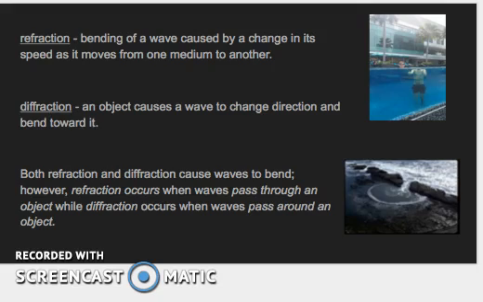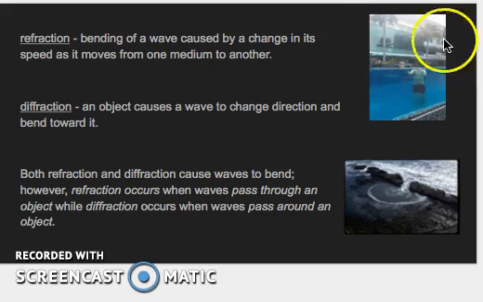Next up, we've got some more behaviors of waves. We have refraction, which is the bending of a wave caused by a change in its speed as it moves from one medium to another. And we have diffraction, which is the bending of a wave whenever an object causes the wave to change direction and bend toward it. Both refraction and diffraction cause waves to bend, however, refraction occurs when waves pass through an object or a medium, and diffraction occurs when waves pass around an object.